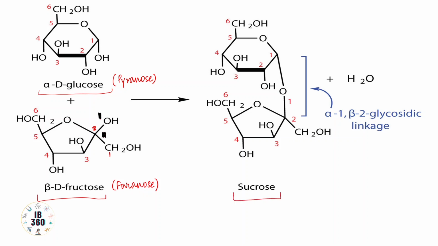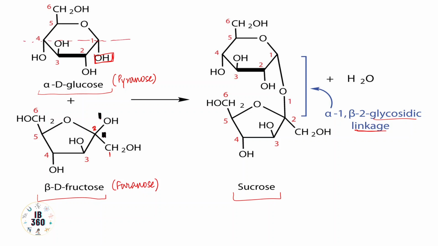One thing to be noted, why alpha and why beta? In my previous video, I talked about these two forms of pyranose and furanose rings, alpha and beta form. It depends on the hydroxyl group attached to the first carbon. So here the hydroxyl group is below the plane of consideration. If this is the plane we are considering, it is below it in this diagram, so alpha.